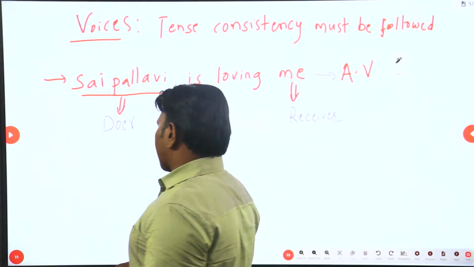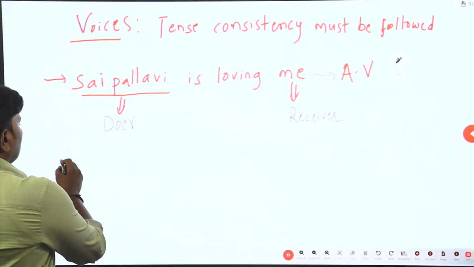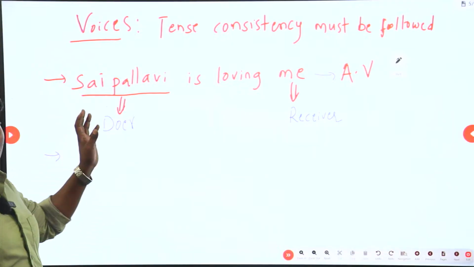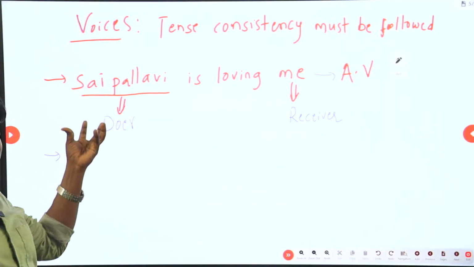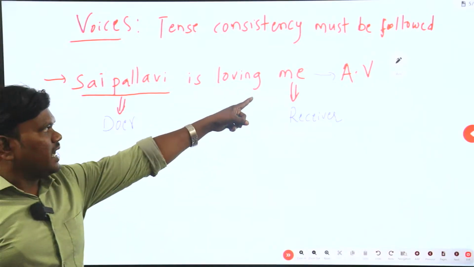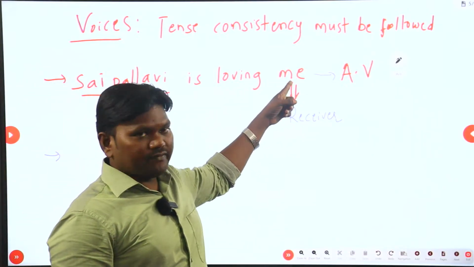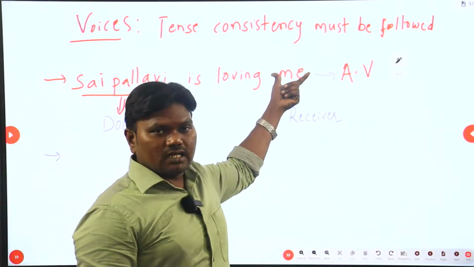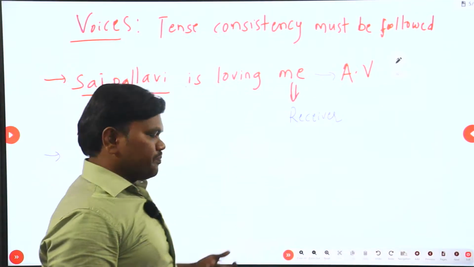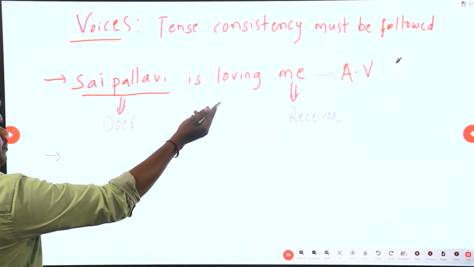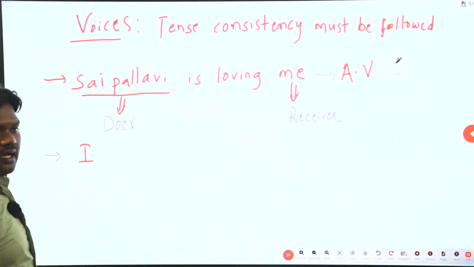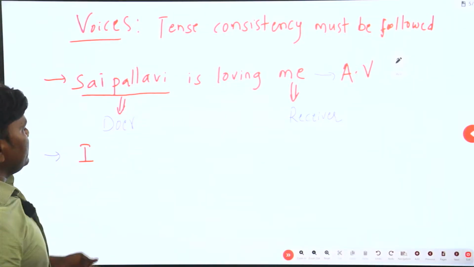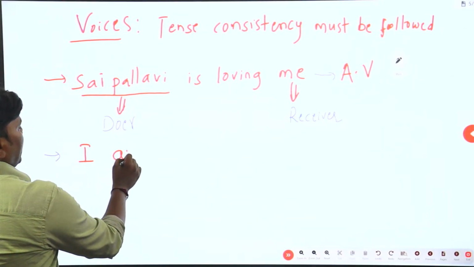Now, to write its passive voice, I told you subject verb object should be changed to object verb and subject. Means what? I have to start with this person called me. So see, me in active form should be written as I. Okay. Is loving becomes am.